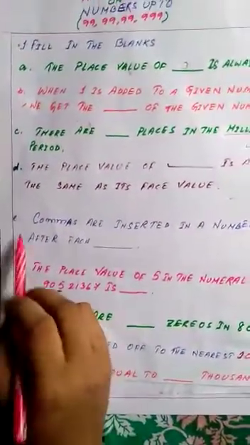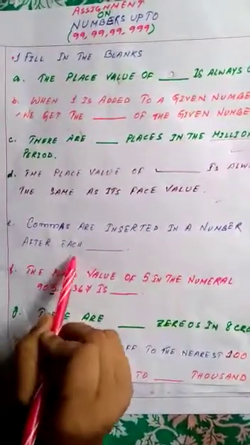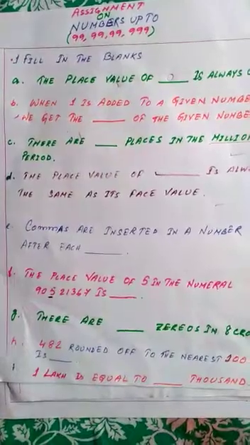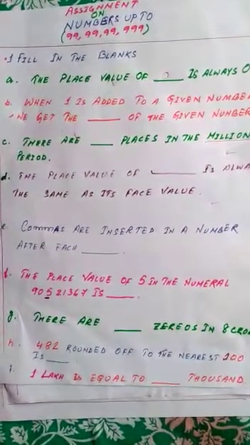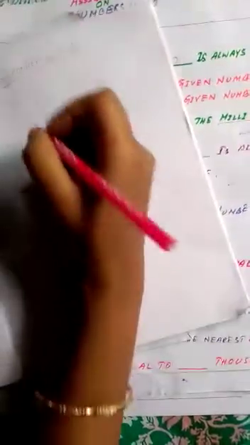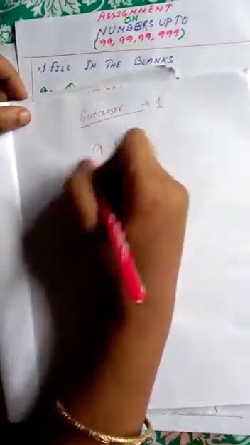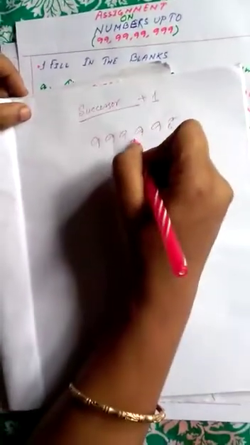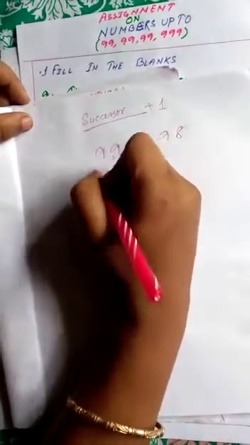And in the next one, commas are inserted in a number after each dash. Suppose you are writing a number according to the Indian numeral system. How can you put the commas? After 3, then after 2, then again 2.